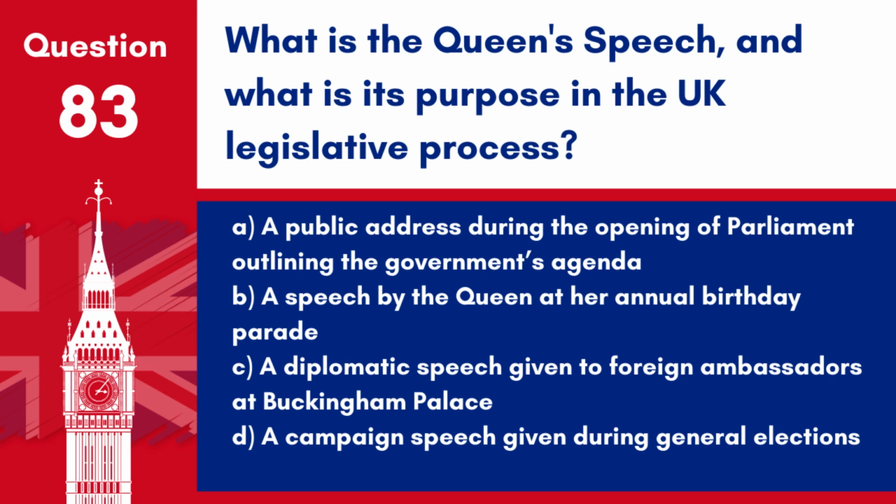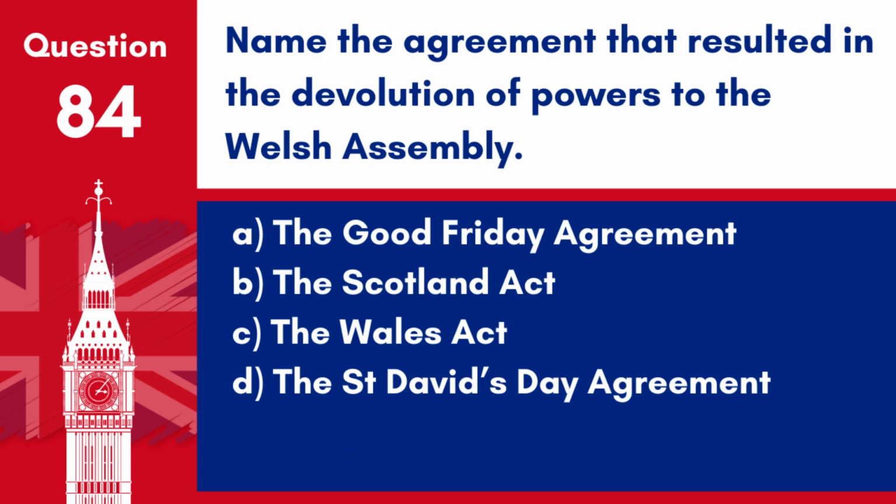D. A campaign speech given during general elections. Answer: A. A public address during the opening of Parliament outlining the government's agenda. The Queen's Speech is delivered during the state opening of Parliament and outlines the legislative agenda of the government for the coming year.